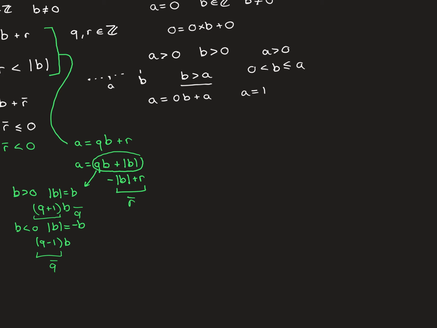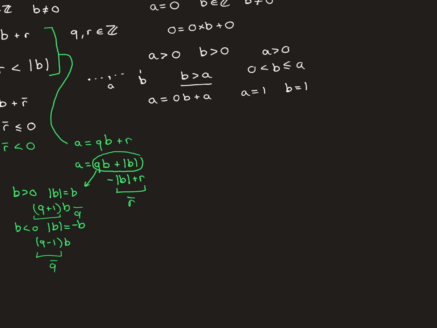So in that case, we need to show that for all b's that you could pick that satisfy this inequality, so that in between 0 and a, the theorem is going to be true. So in the case that a is equal to 1, there's only one b you could pick, because it has to be bigger than 0 and less than or equal to 1. So there's only one integer that does that. So b is also going to be equal to 1 in this case.